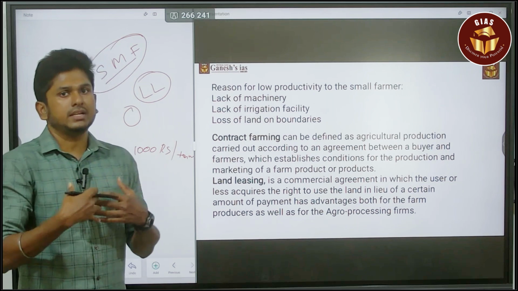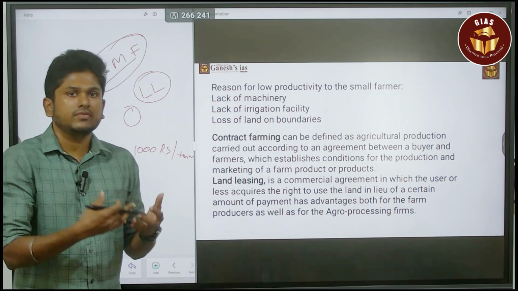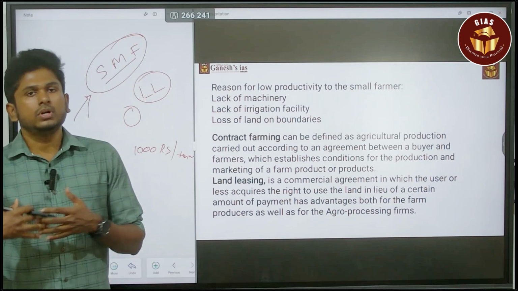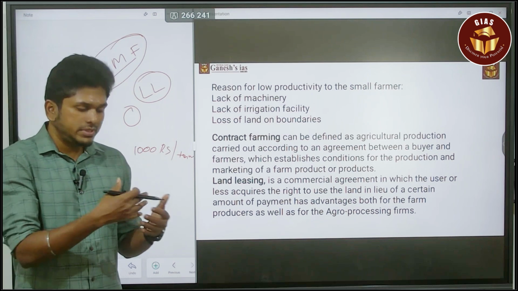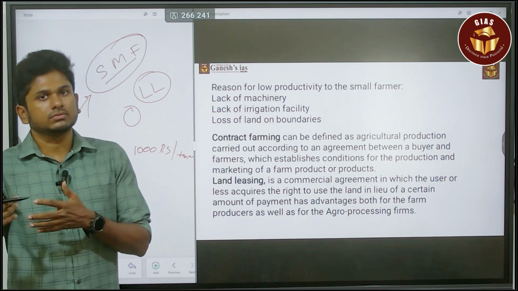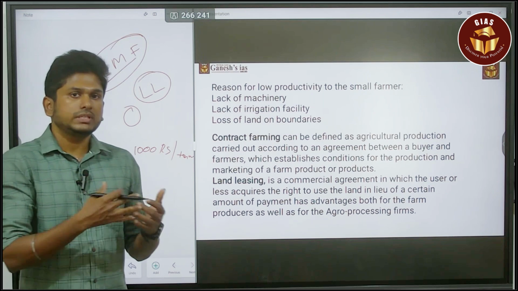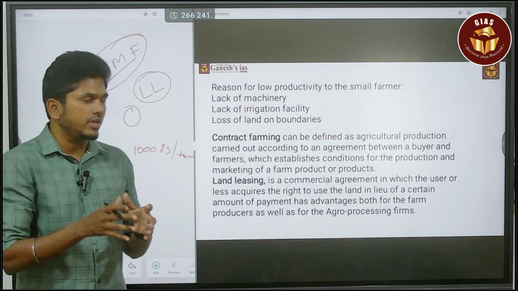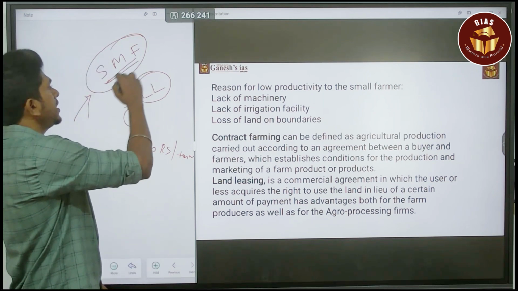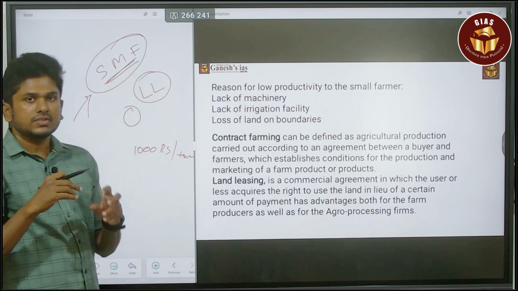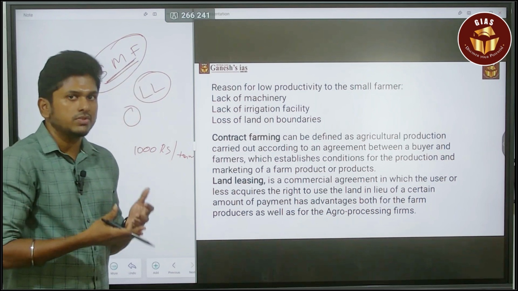I will lease this land, do the production activities, and share certain profit with you. In such a way, they make the lease agreement with the landowner. So that is the idea. In both ways, the small and marginal farmer will make a profit, which is beneficial for them.